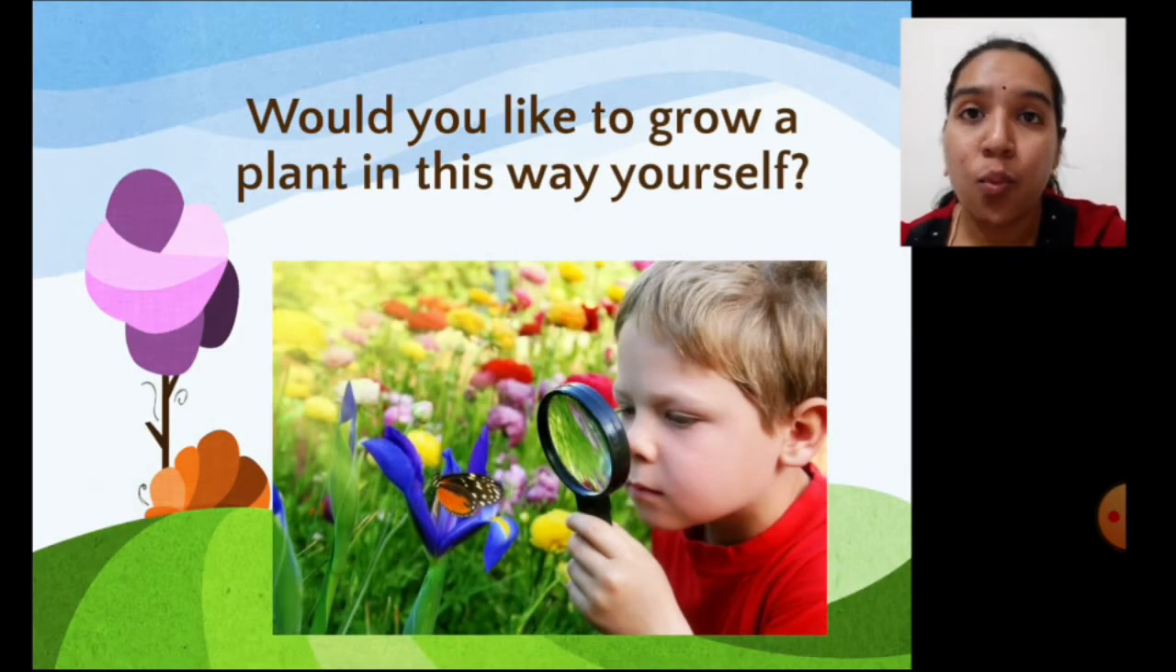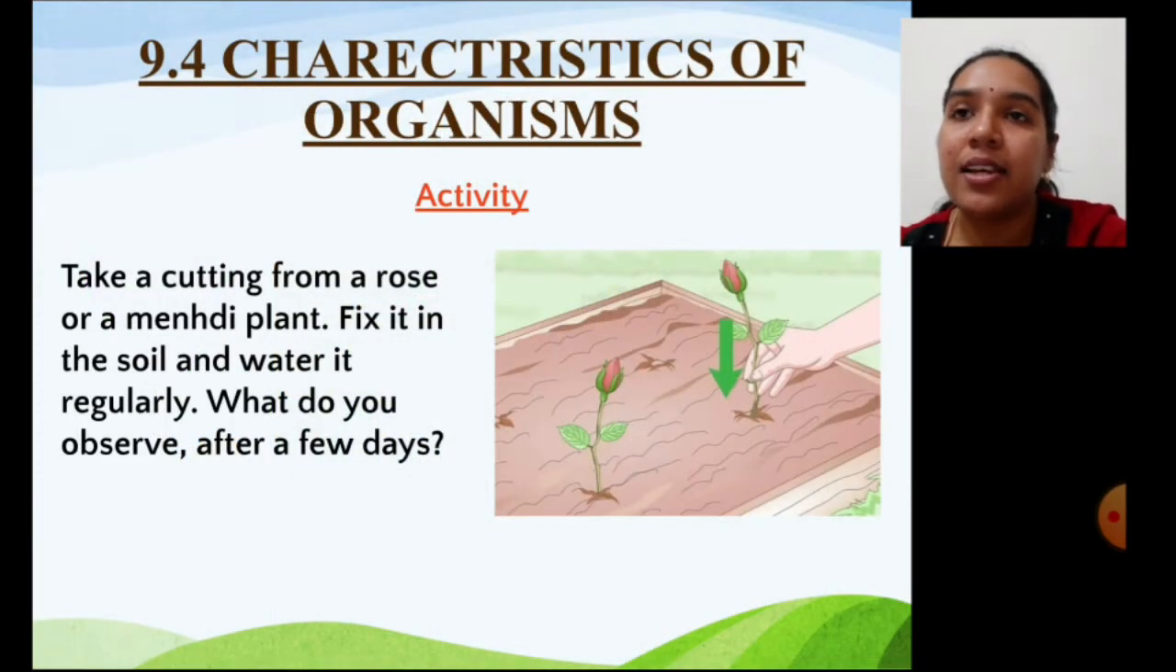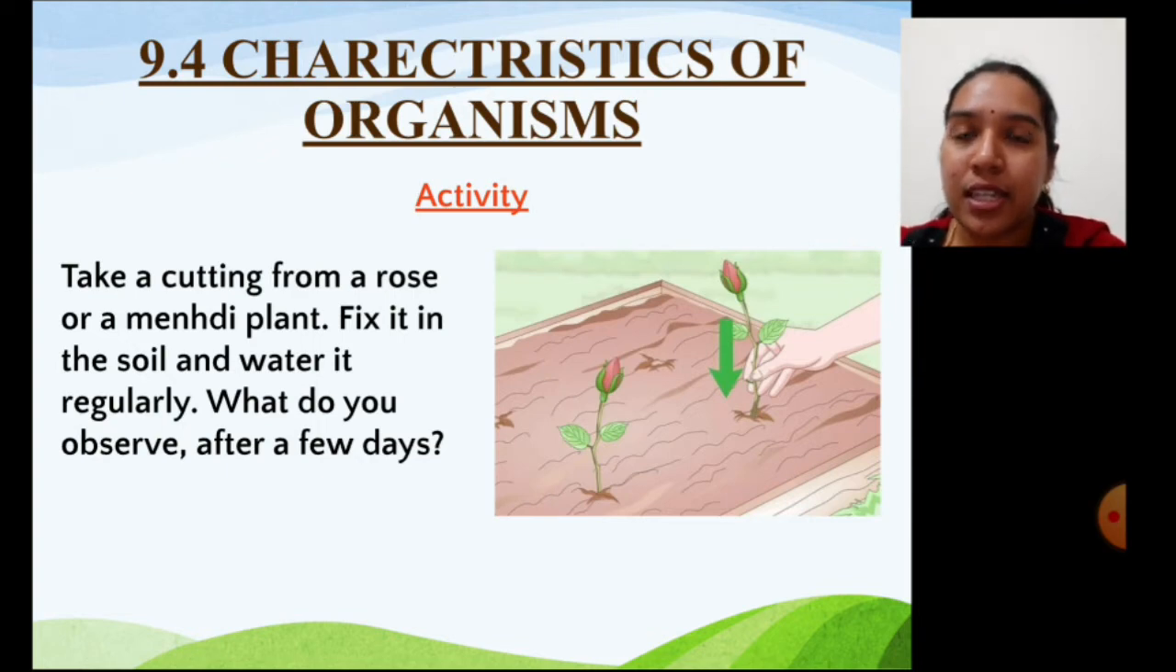Let us learn one such activity where we can grow plants without sowing seeds. First step, take a cutting from a stem of a rose plant. And in the second step, try to fix it in the soil and water it regularly. After few days, when you observe, you can see the plant part fixed in the soil to be growing as a new individual plant.